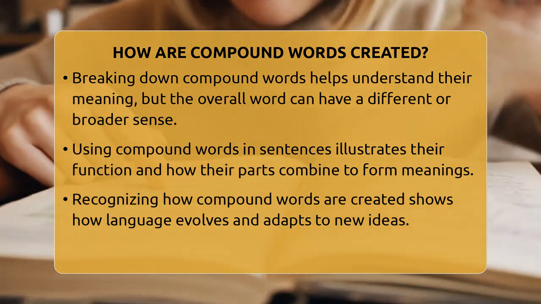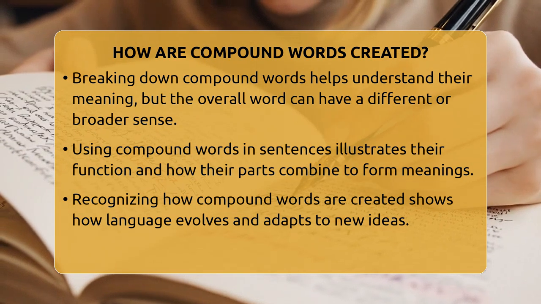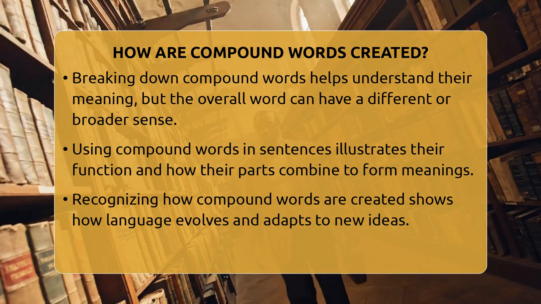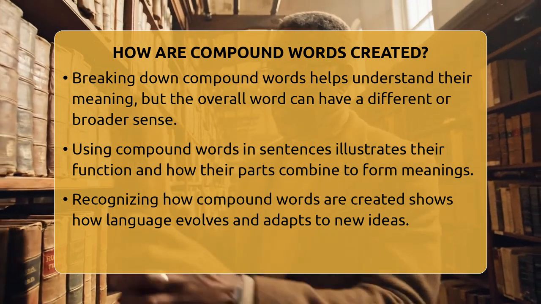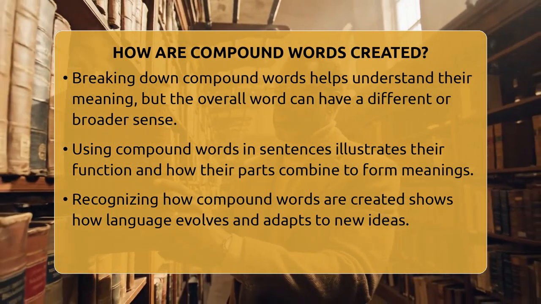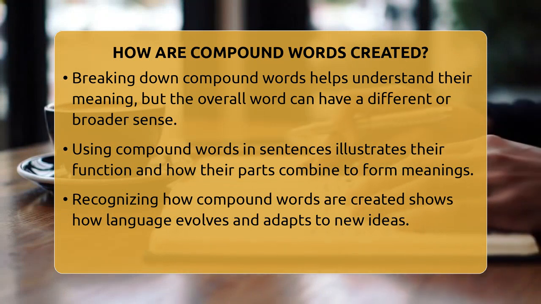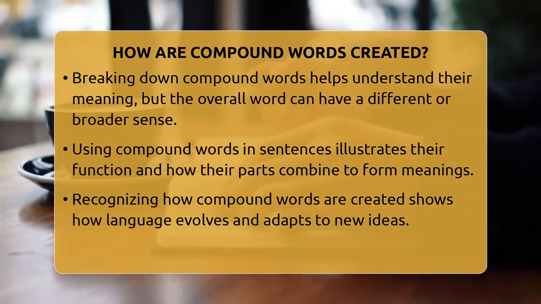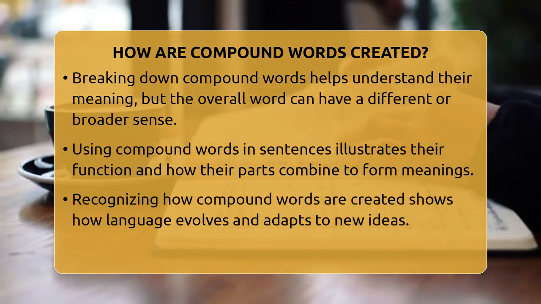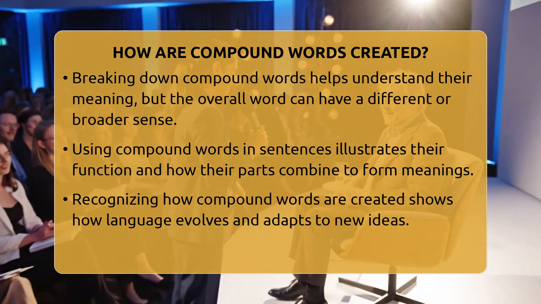Using compound words in sentences helps show how they work. For example, "The sunflower in the garden turns its face to follow the sun," shows how sunflower combines sun and flower to describe a specific plant. Or, "She gave her mother-in-law a birthday card," where mother-in-law is a hyphenated compound meaning the mother of her spouse.